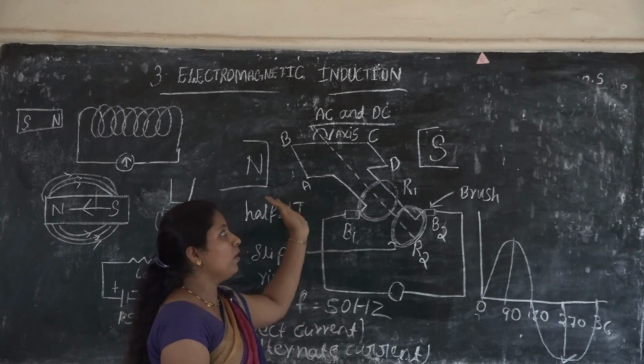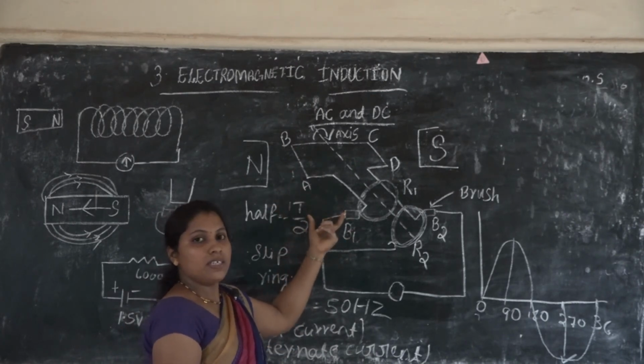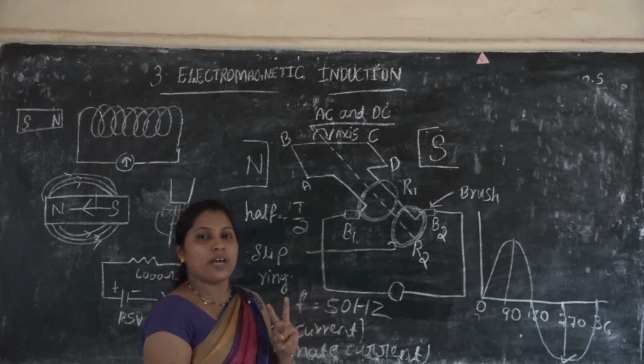For one rotation, the direction of current changes 2 times.